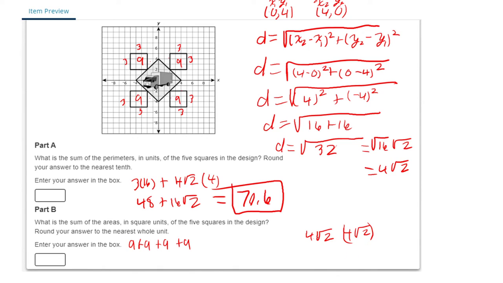So what's going to happen here? 4 times 4 is 16. Square root 2 times square root 2 is going to give me 2. So there's really going to be 16 times 2, which is 32. So now we can just add this 32 to the end here, right? And we get 9. Calculator here. 9 plus 9, 9 plus 32. That should be 68 square units. There's your answer. We solved this problem.